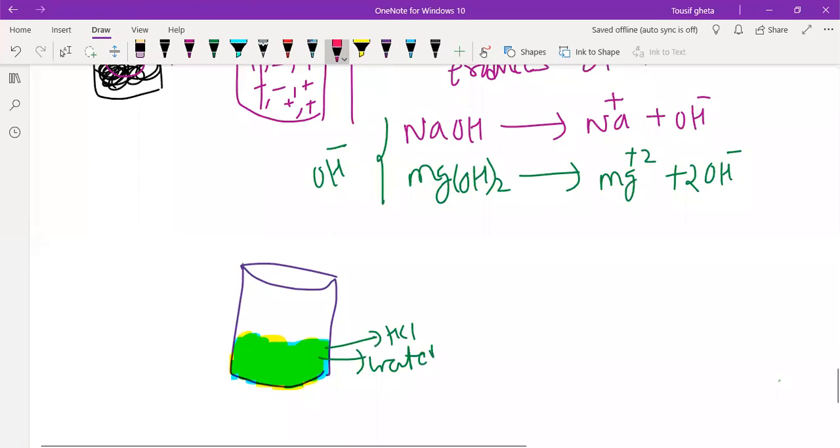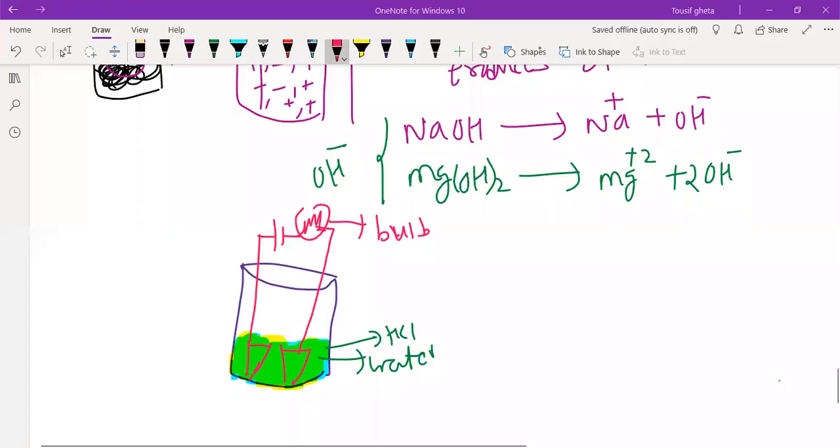Now I will add some electrodes. I will place electrodes. This is the battery, an 8-volt battery, and this is the bulb. A little better diagram I will try. Now I will switch on the current. Tell me, will the bulb glow or not?